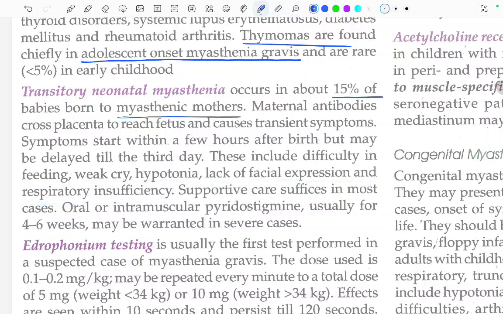Supportive care suffices in most cases. Oral or intramuscular pyridostigmine, usually for 4 to 6 weeks, may be warranted in severe cases.